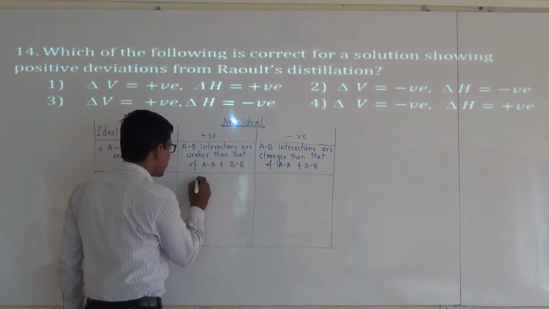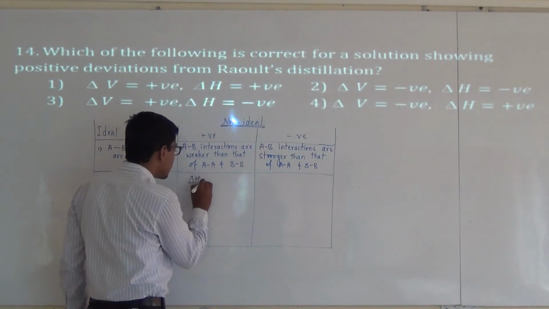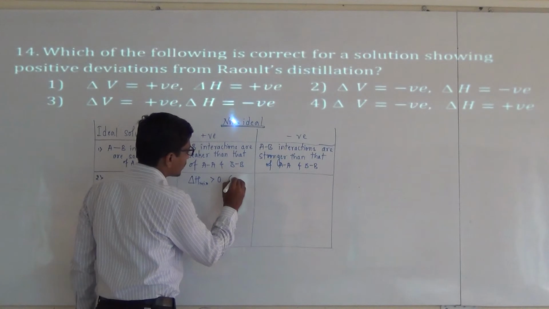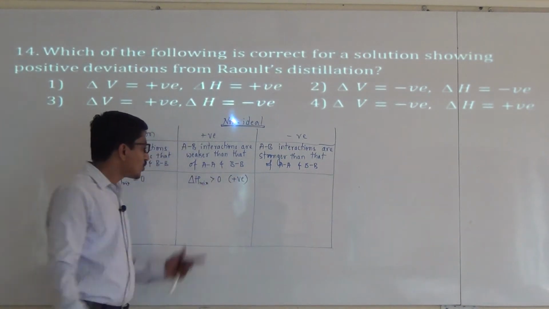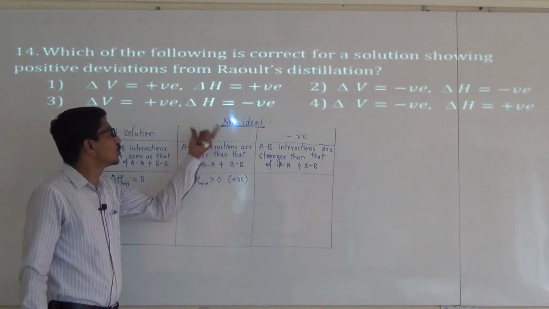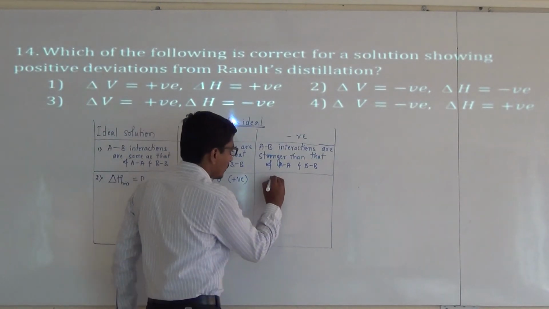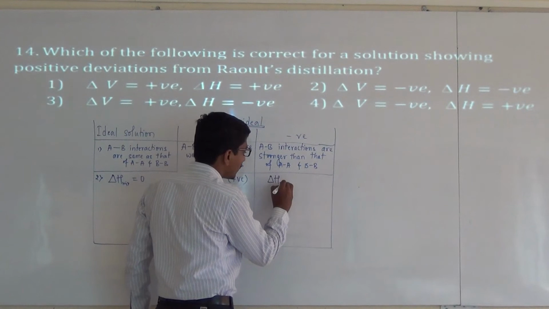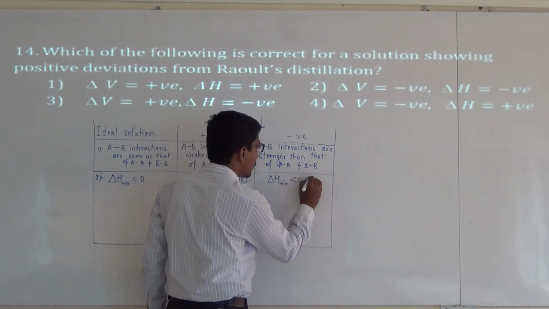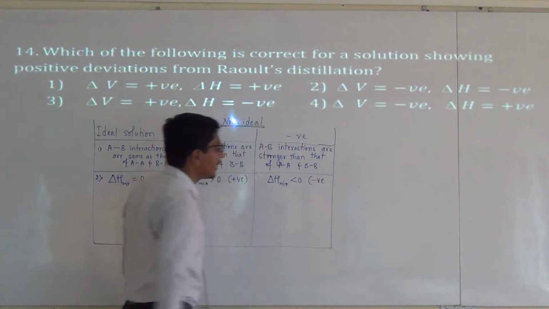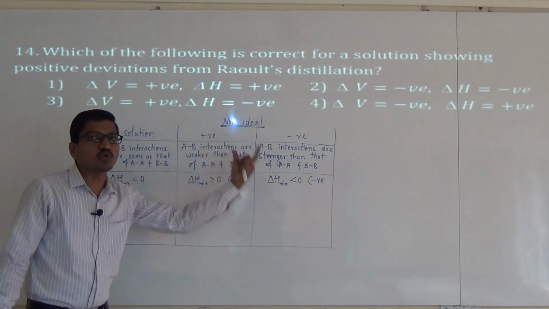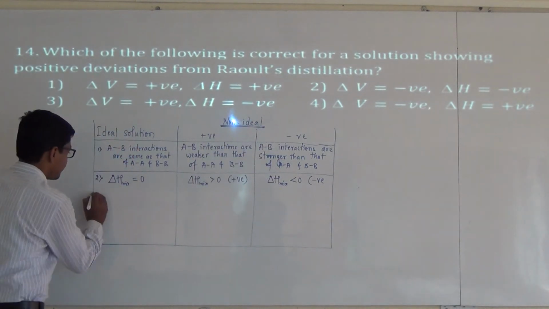And in positive deviation, delta H mixing is greater than 0, that is positive. The amount of heat is absorbed during the formation of a non-ideal solution showing positive deviation. And in negative deviation, delta H mixing is less than 0, that is negative, and during the formation of a non-ideal solution showing negative deviation, the amount of heat is evolved.